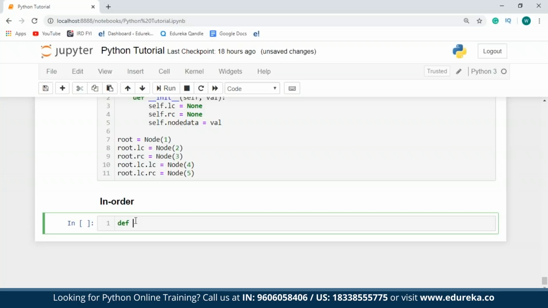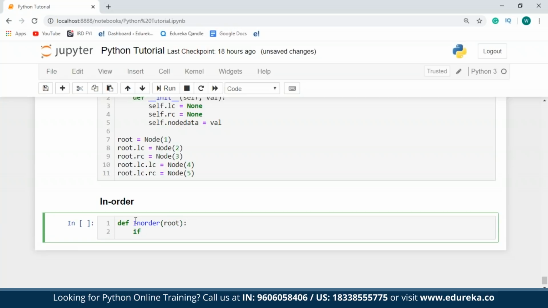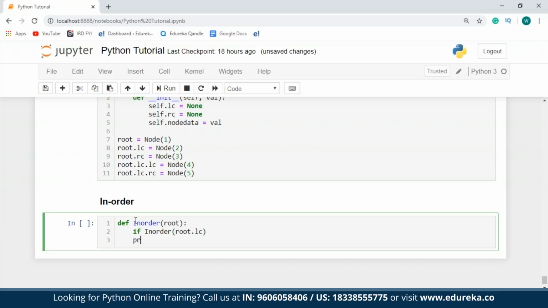So now I'm going to define a function. I'll call it as in-order. And then I'll pass a parameter as root. So if a value for the root is present, what I'm going to do is call the in-order function. And over here, I'll first visit the left child, so in-order of root.leftChild. And then I'll print the value for the root.